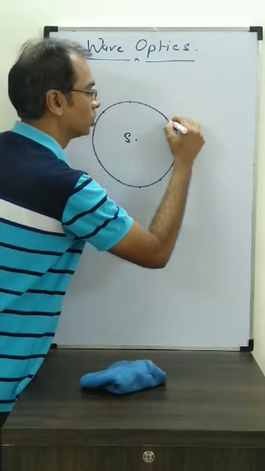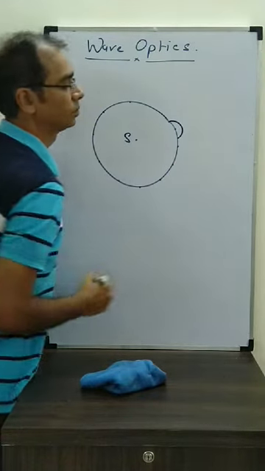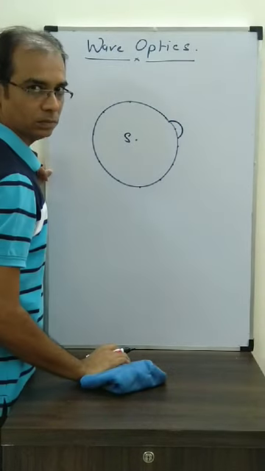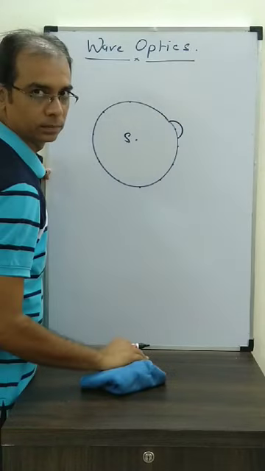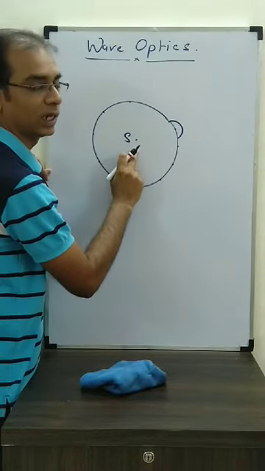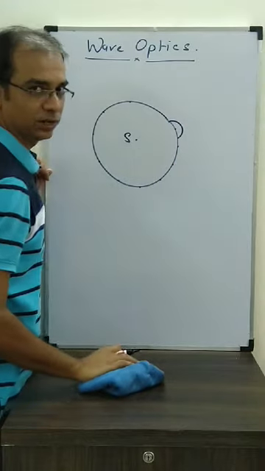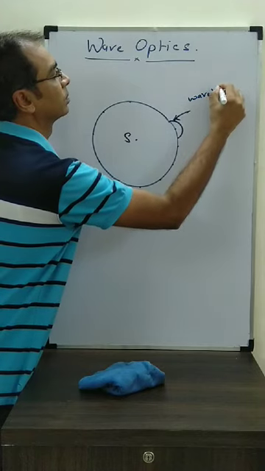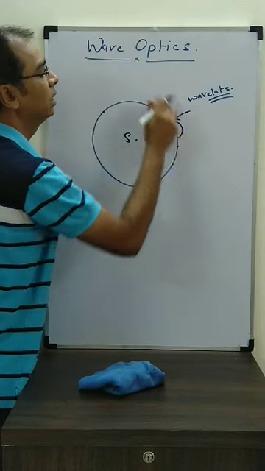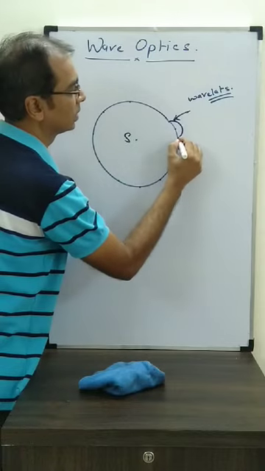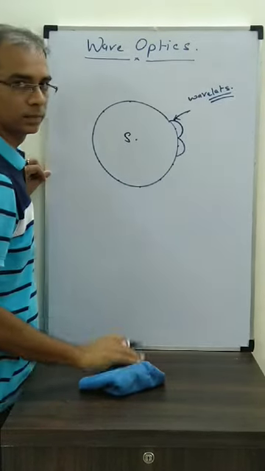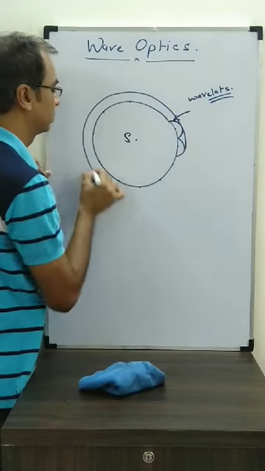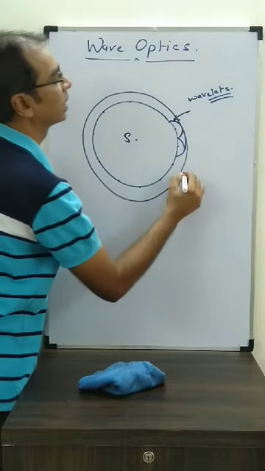Now how are they going to propagate the energy? Forward only, remember. So we make the shape like this, because the energy will be going in these directions, like a hemisphere. We are not taking the backward side energy, it transfers the energy only in the forward direction, and we call them wavelets. So energy moving forward from these secondary sources is shown by wavelets. And if we join these wavelets like this, it will make the secondary wavefront.